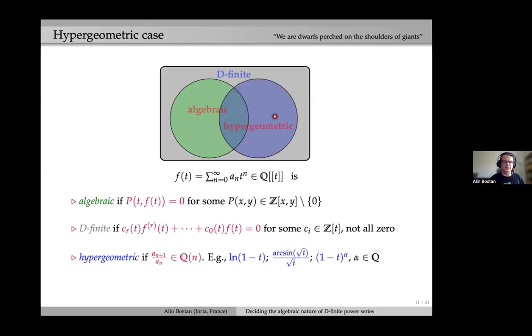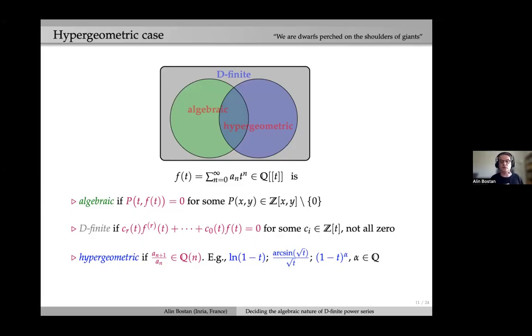And F is called hypergeometric if its coefficient sequence a_n is hypergeometric, in the sense that a_n satisfies a linear recurrence relation of order 1 with polynomial coefficients, or in other terms, a_{n+1} over a_n is a rational function in n. And there are plenty of examples, like the log we saw before, arcsine, properly scaled. Also, any rational power of 1 minus t is in this class.